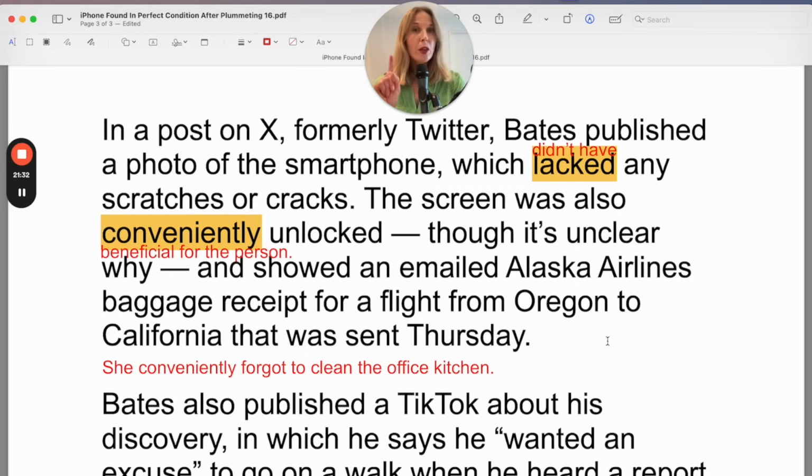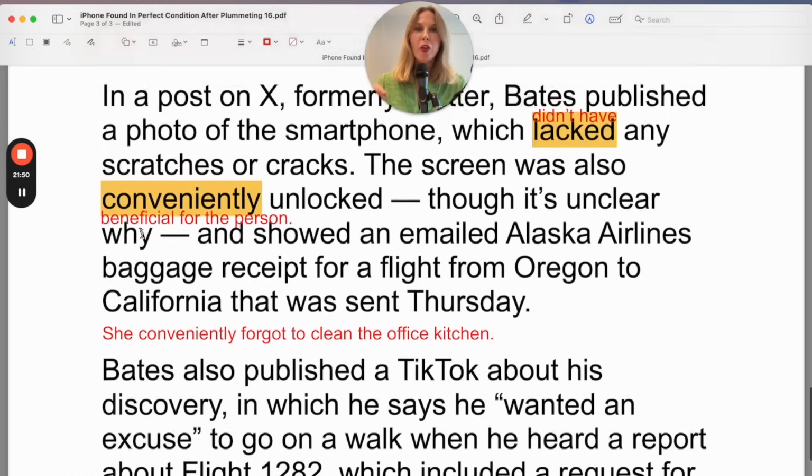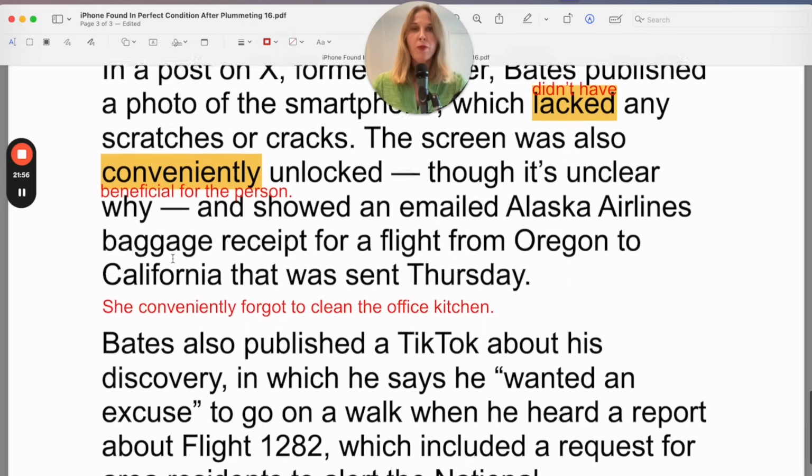So not only was this phone unlocked, it also happened to have the baggage receipt on it. So that seems perhaps a little suspicious. That's what the article is suggesting, at least. Bates, remember, Bates is the man who found the phone that plunged 16,000 feet from the plane.